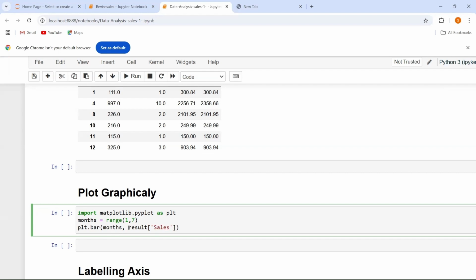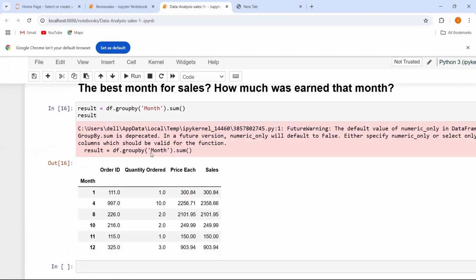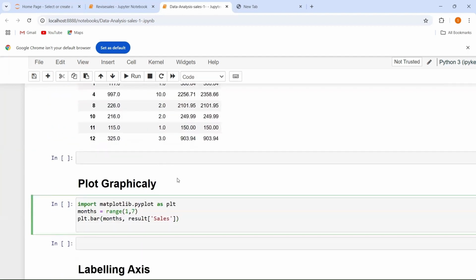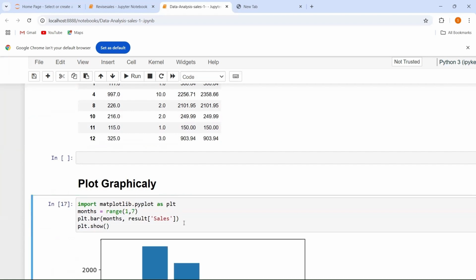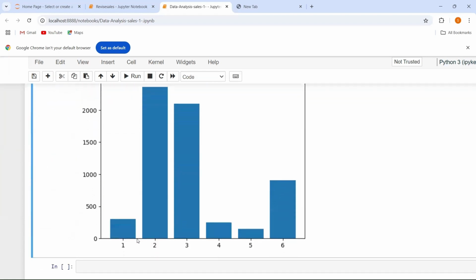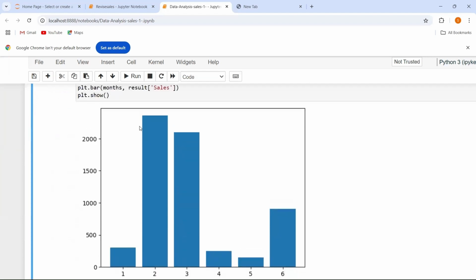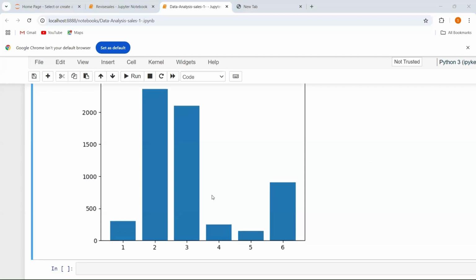So let's say this is my sales column. After this, I am going to plot my data, and for this you have to use plt.show. Let's see what my output will be. So this is my output. Here you can see the month, and here you can see the data, that is the sales.